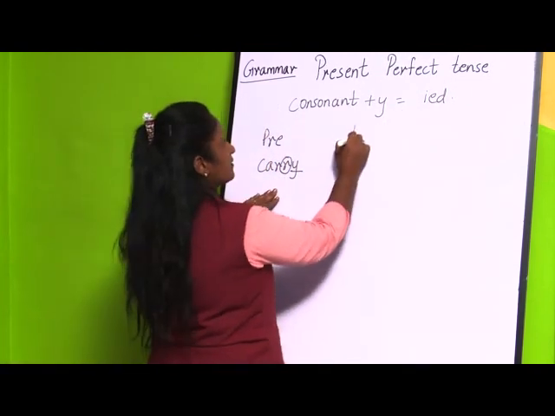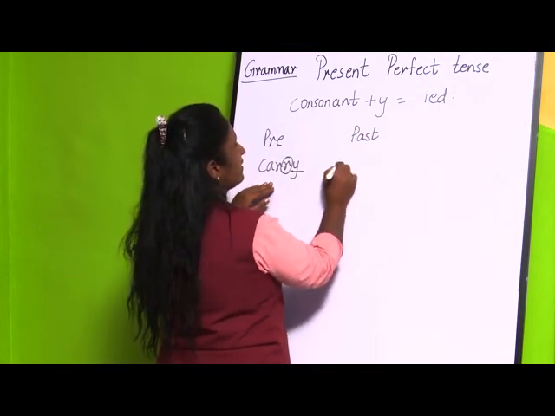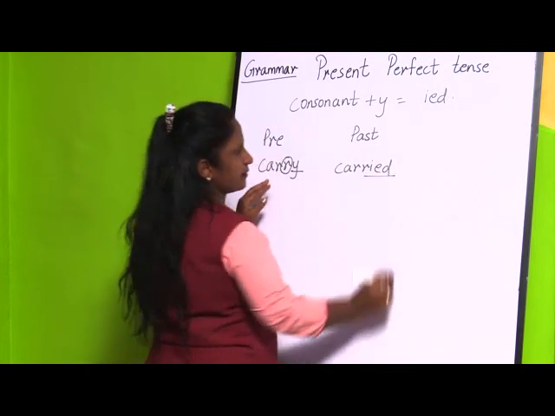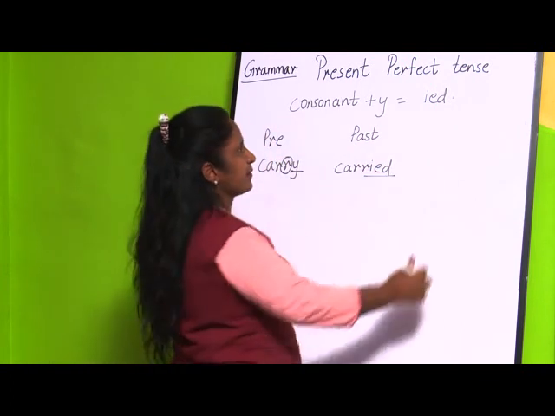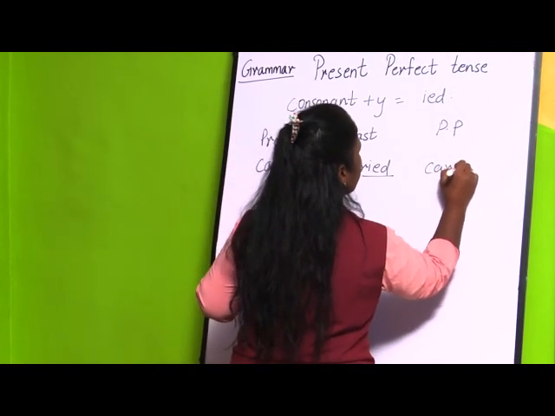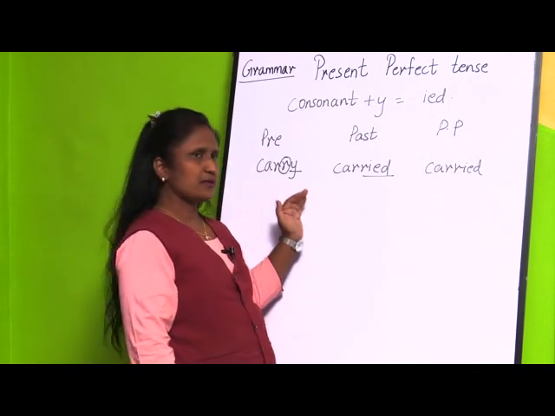So if you write this in the past tense, how are you going to write it? You will write carried. Instead of y, you are going to write IED. The same will be the case for the past participle. Here also it will be carried. So in this way, you will form the third rule.